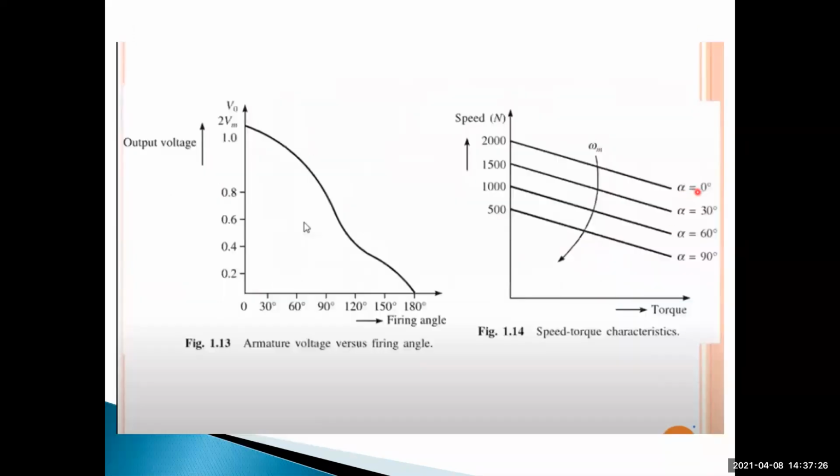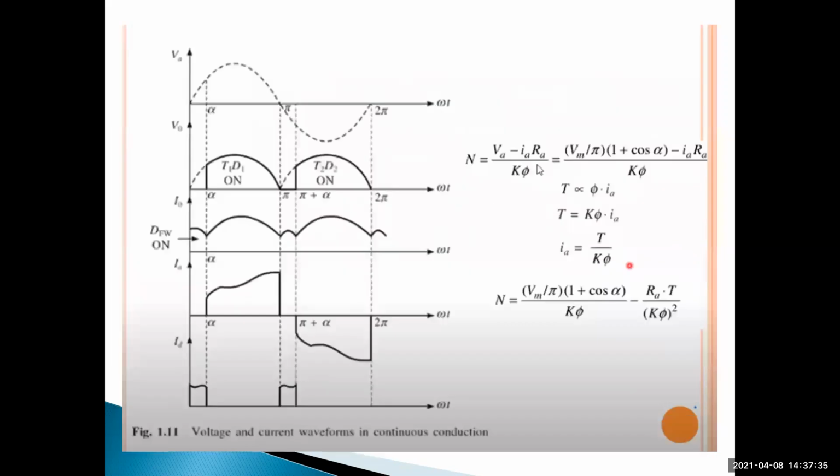By varying the firing angle, 30 degrees, 60 degrees, 90 degrees, the firing angle changes. First, alpha is equal to 0, so it becomes 1 plus 1, so 2 times Vm by pi, divided by k into pi. That means this first component is maximum, compared to this, this is higher in value.